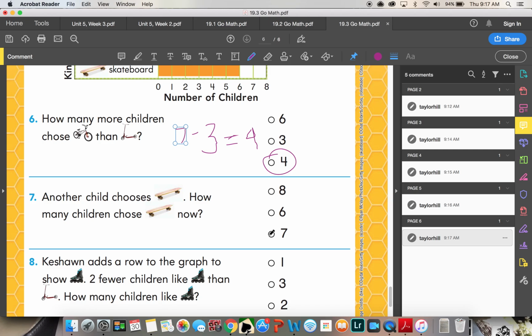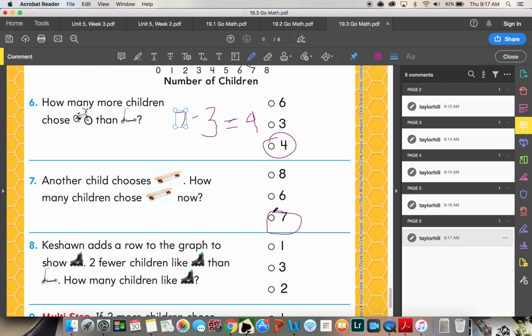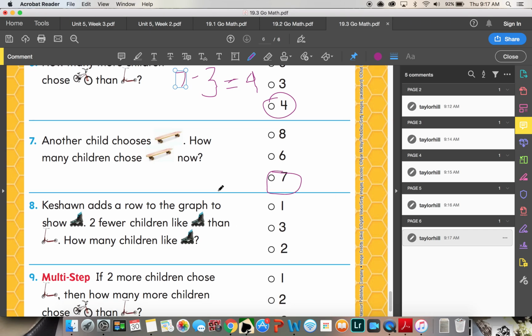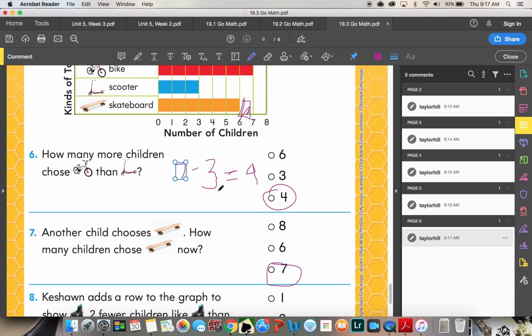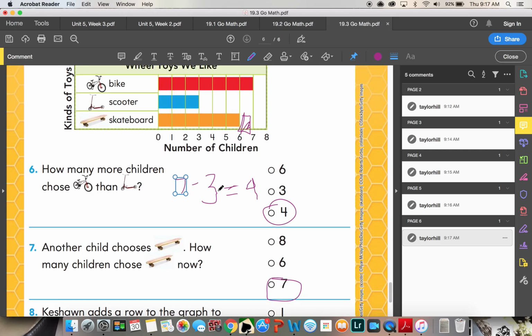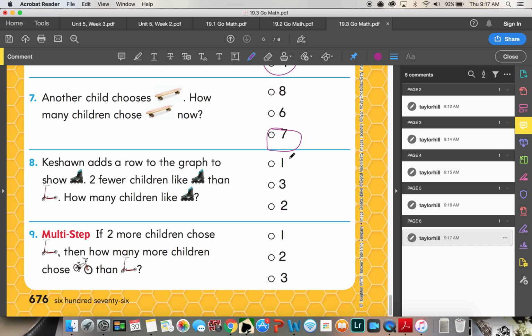Another child chooses skateboards. How many children chose skateboards now? So we have to add in another child, and that brings it to 7. Keyshawn adds a row to the graph to show rollerblades. 2 fewer children like rollerblades than scooters. How many children like rollerblades? So he adds rollerblades to the graph, and it has 2 less than scooters. So if there are 3 scooters, what's 2 less than 3? 3 minus 2 is 1. So there is 1 child who chose rollerblades.